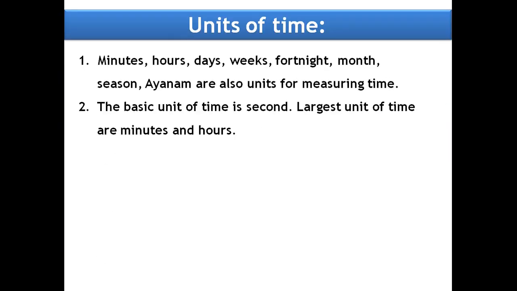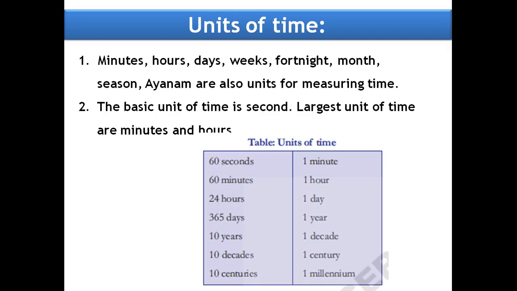Now coming to the units of time. We express time in seconds or minutes or hours to specify the occurrence and time taken by the event. Minutes, hours, days, weeks, fortnight, that is 15 days, or month, that is 30 days or 31 days. Season, that is 4 months. Ayanam, that is 6 months. All these are units for measuring time. But the basic unit of time is second. The larger units of time are minutes and hours.